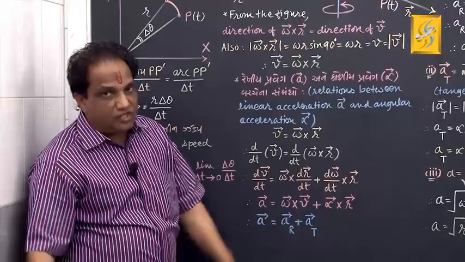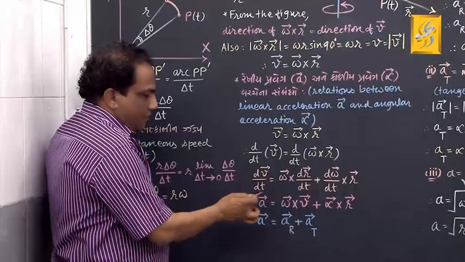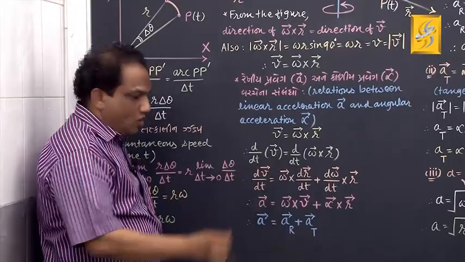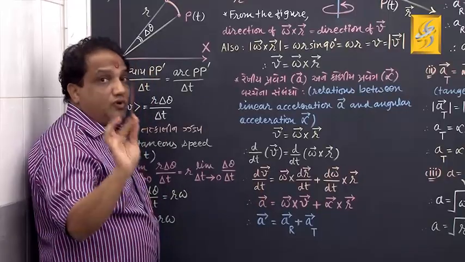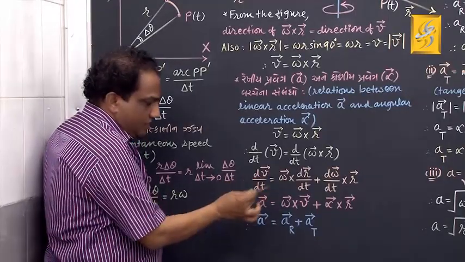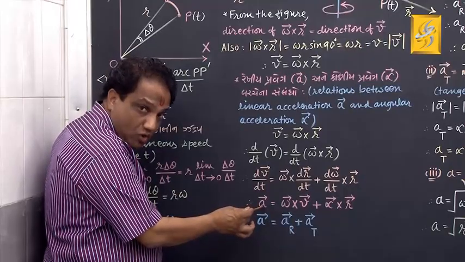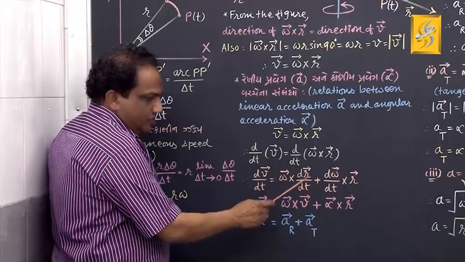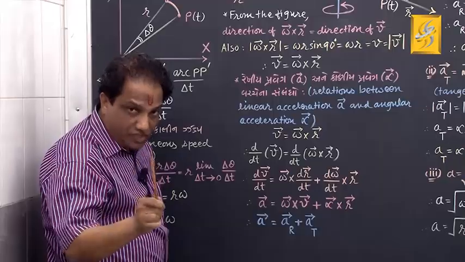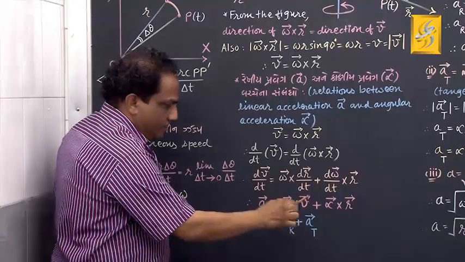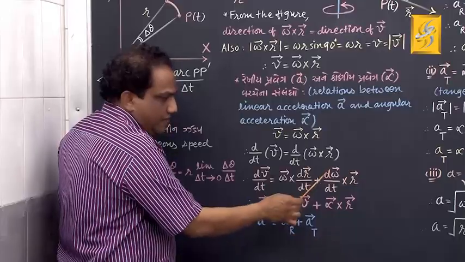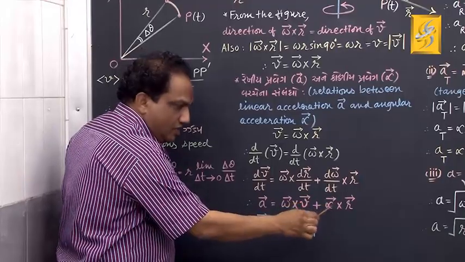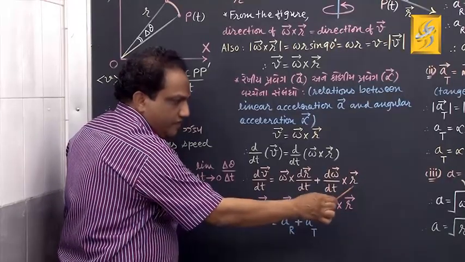Now just tell me the identification of each quantity. The derivative of velocity with respect to time, or the time rate of change of velocity, will give you acceleration. Because this is linear velocity, this will give you linear acceleration, vector a. Vector omega as it is, cross product, the time rate of change of position vector will give you linear velocity, vector v, plus the time rate of change of angular velocity, which we studied last time, is nothing but angular acceleration, vector alpha, cross vector r.